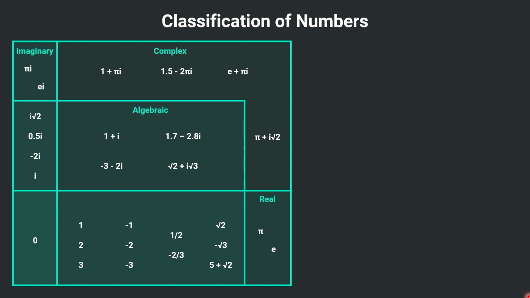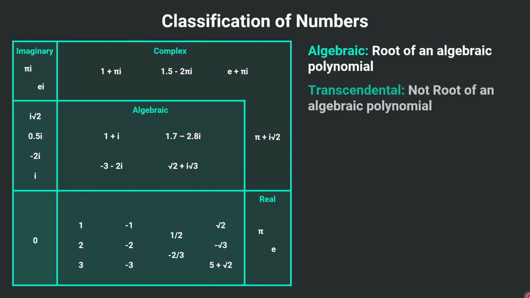Subsetting the complex numbers furthermore, this subset represents the algebraic numbers. What are the algebraic numbers? All the numbers which we get as a result of an algebraic polynomial or algebraic equation. What the roots are and what an algebraic polynomial is, we will study in the algebra section in detail. So this was the complex number and this part represents the algebraic numbers. All the remaining part are transcendental numbers. What are the transcendental numbers? All the numbers which we can't get as a root of any algebraic equation are called transcendental numbers. These represent all the complex numbers except algebraic numbers.